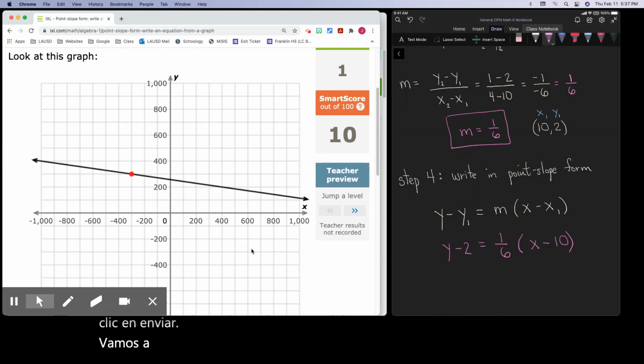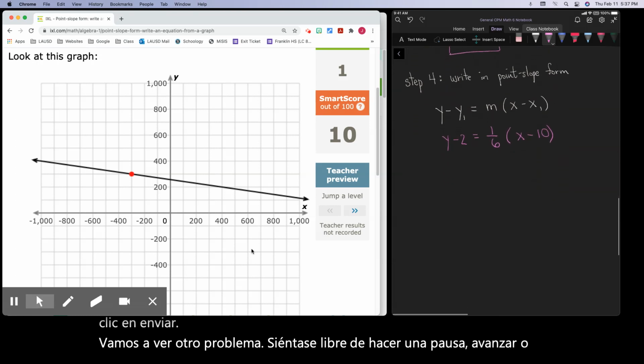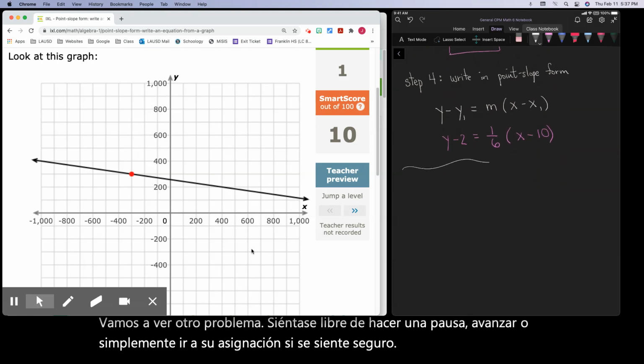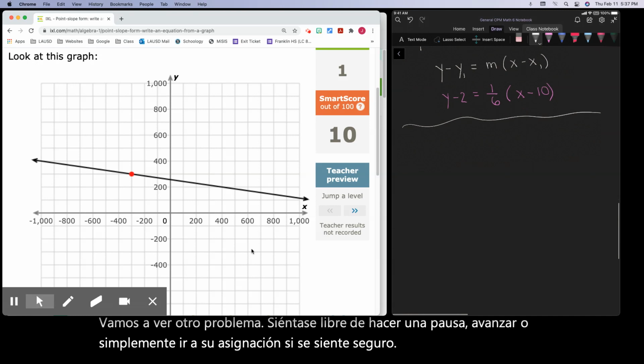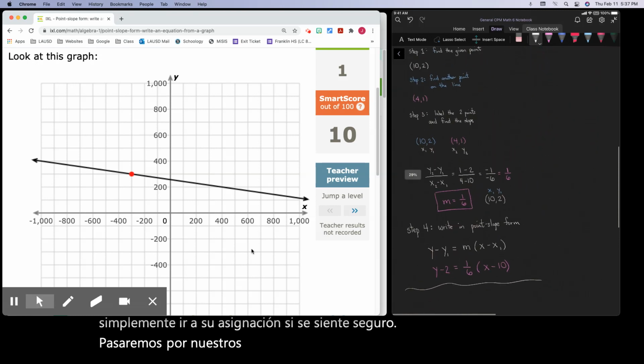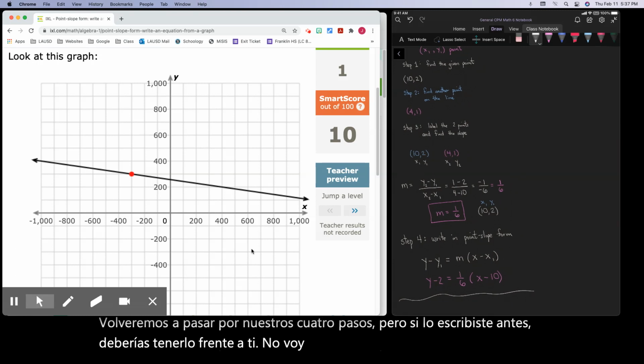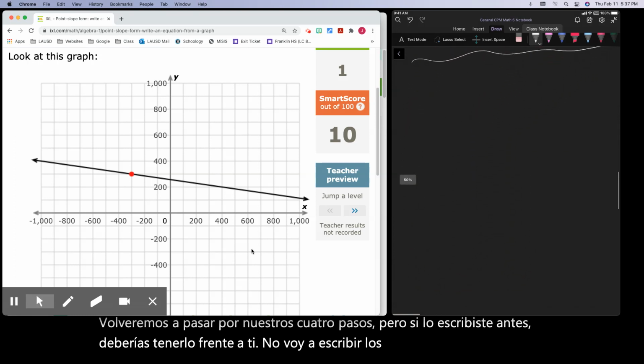Feel free to pause, move forward, or just go to your assignment if you feel confident. In this one, we'll go through our 4 steps again, but if you wrote it down prior, then you should have it in front of you. I'm not going to write all 4 steps anymore. I'm just going to go through it.